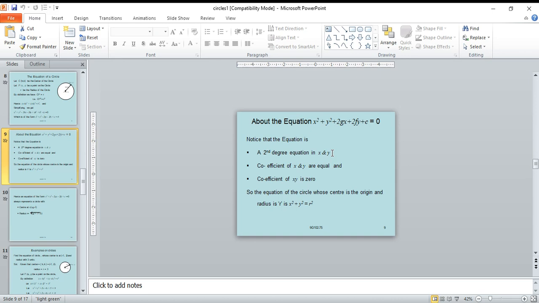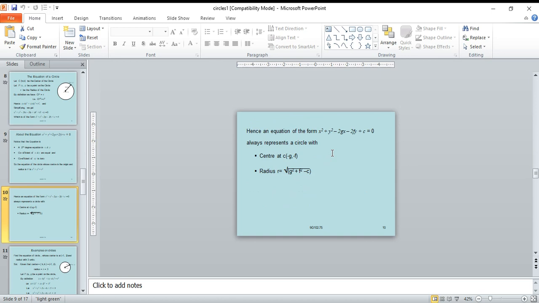So the equation of the circle whose center is the origin and radius is r is x square plus y square equal to r square. Hence the equation of the form x square plus y square plus 2gx plus 2fy plus c equal to 0 always represents a circle with center at minus g comma minus f and radius r equal to under root of g square plus f square minus c.